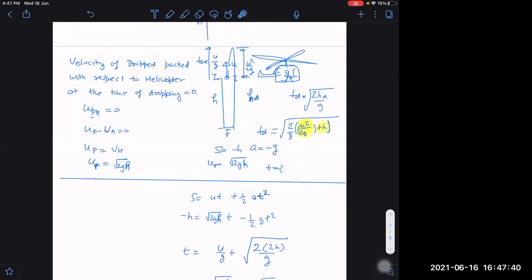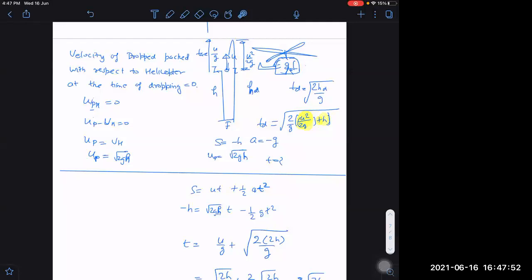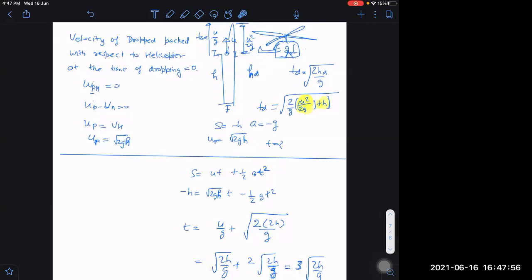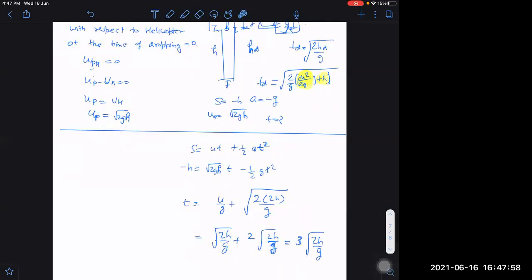This time equal to root 2h by g, 3 times we will take now, sir. Time from tower to highest point, and same highest point to tower, and tower to ground. 3 times of 2 root by h. No, it is wrong. Why, sir? I don't understand the reason for that. Sir, from tower to highest point, root 2h by g time.